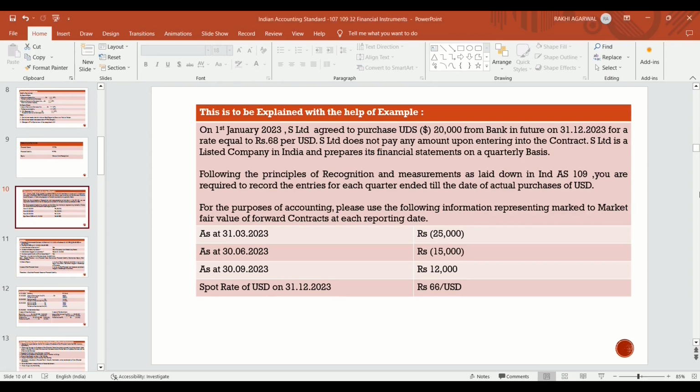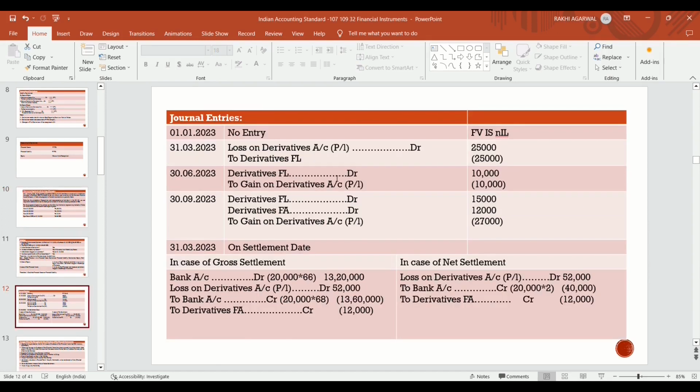So in this case, the entry will be: loss on derivative account debit in P&L, 25,000, to derivative financial liability, 25,000. On 30 June 2023, there is again a loss of 15,000. Means there was a loss of 25,000 which we had booked earlier on 31st March. Now there is a loss of 15,000. Now how is it to be determined?